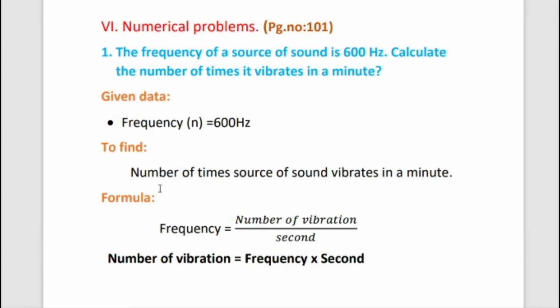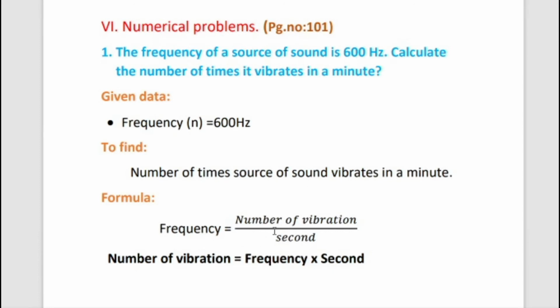Then to find the number of times the source of sound vibrates in a minute, we calculate the number of vibrations. What is the formula relating the frequency, number of vibrations and time? We know the formula: frequency equal to number of vibrations per second. That's the definition of frequency, the number of vibrations produced in a second.